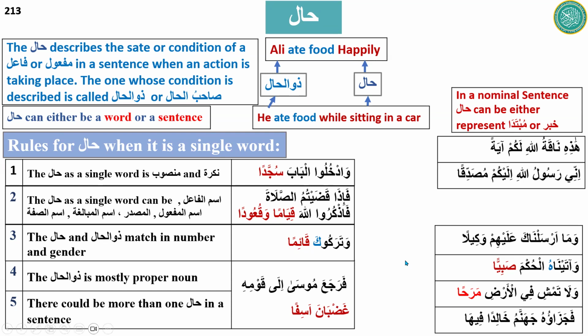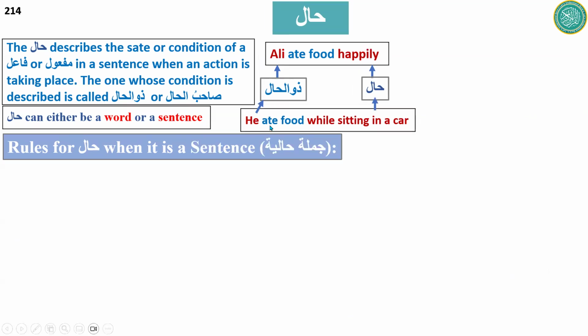Okay, so these were examples of when a single word is used as a hal in either a verbal sentence or a nominal sentence. As we know, hal can also be a complete sentence itself. When it happens, there are some rules for that. The sentence that is used as a hal is called jumla haliya. Like we see in the example here, he ate food while sitting in a car. So while sitting in a car is considered a jumla haliya.